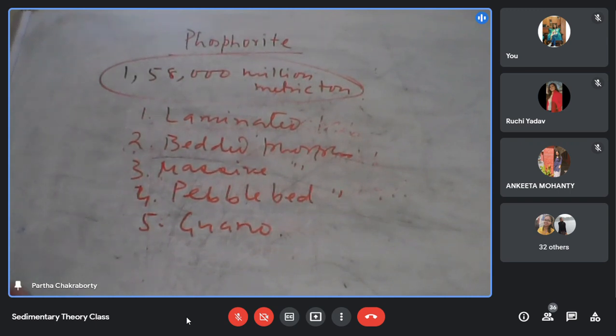We call something a phosphorite when the P2O5 content in the bulk rock composition is more than 15%. If it is less than 10%, suppose 6%, 8%, 9%, then we call it phosphatic. We do not call it phosphorite; suppose phosphatic shell, phosphatic limestone. To be called phosphorite, you have to have the P2O5 content more than 15%.